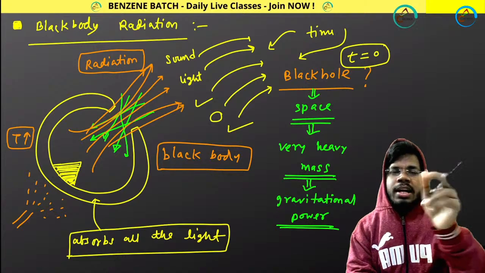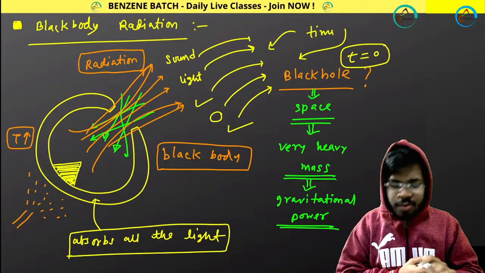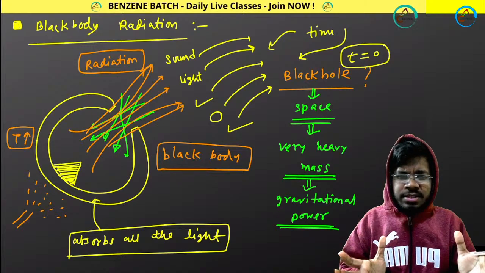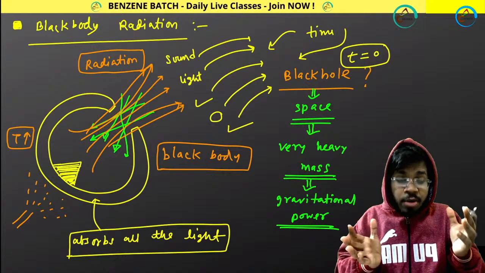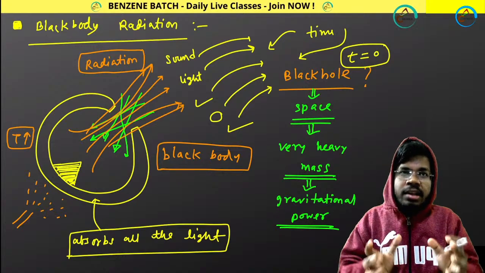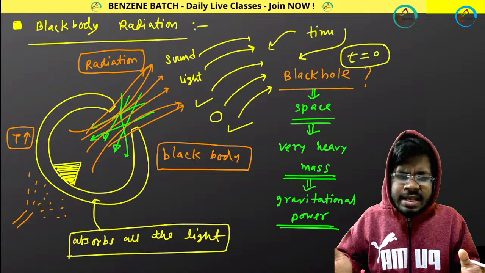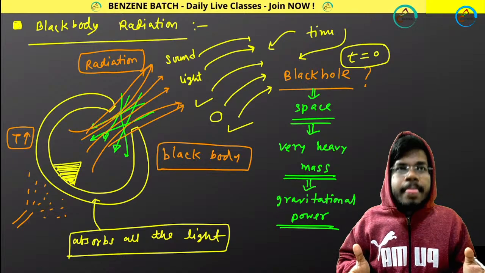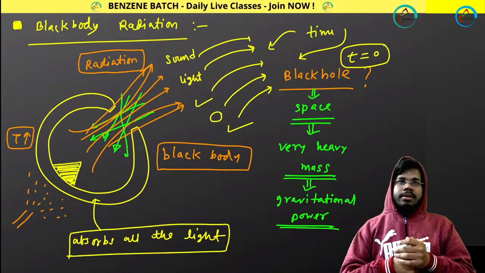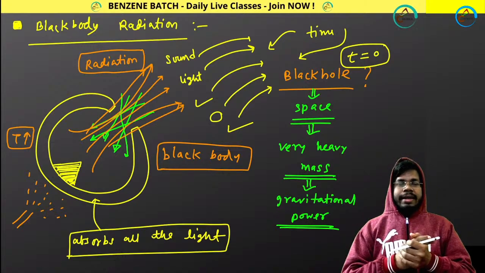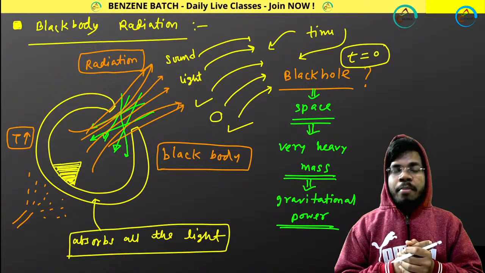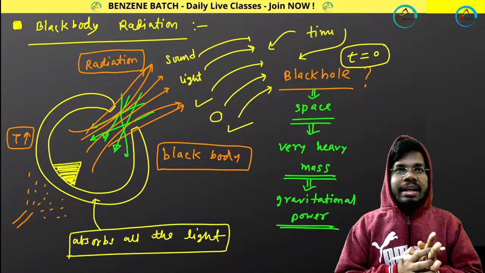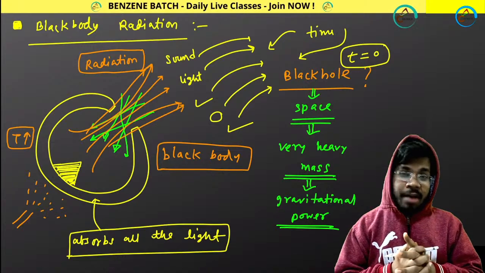Now, before I move forward, I need confirmation from you. Did you understand or not? Then I am moving forward. That's the logic of live classes, okay? Otherwise, what do you mean by live classes? If you just want to look at the screen, that is good in recorded classes as well. So what is the meaning of live classes? So yes, I need confirmation from you, then I'll be moving forward. Did you understand what is black body and what is black body radiation?